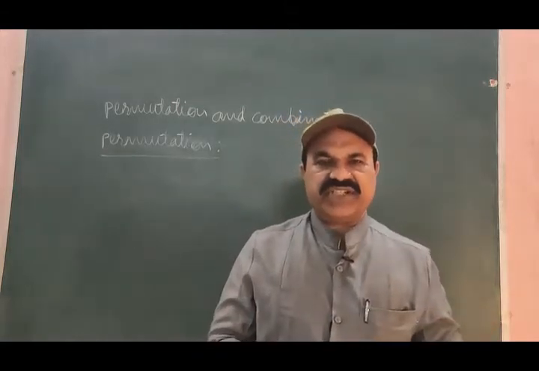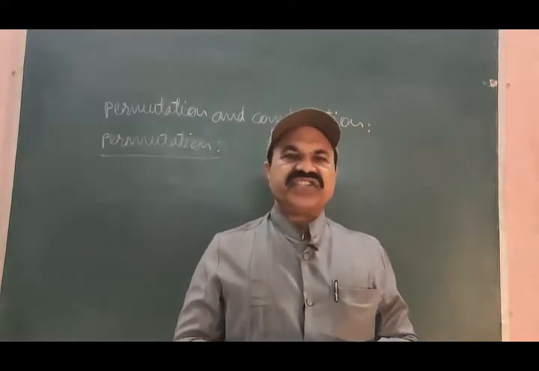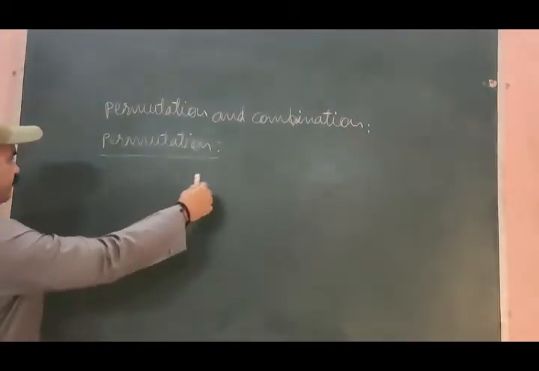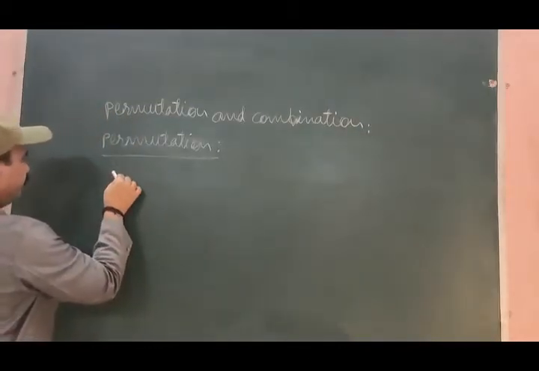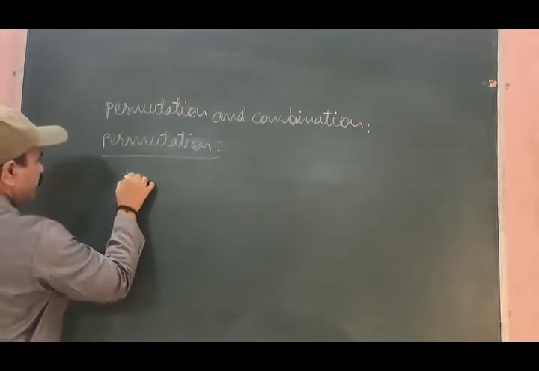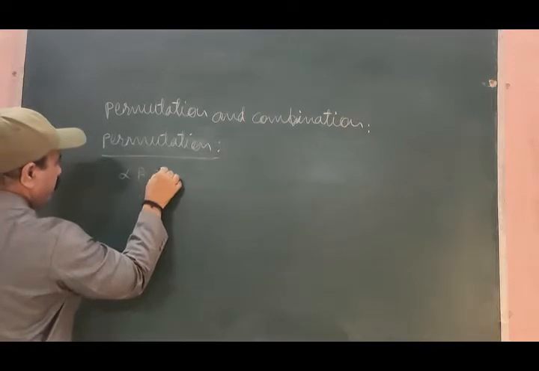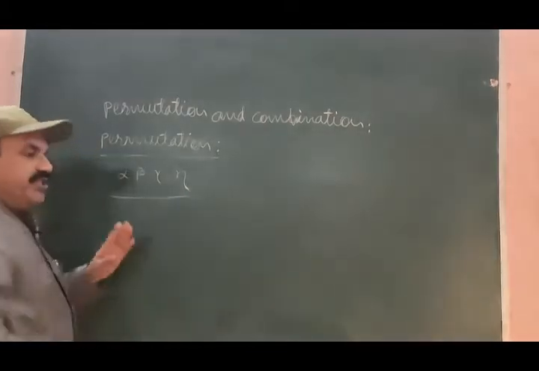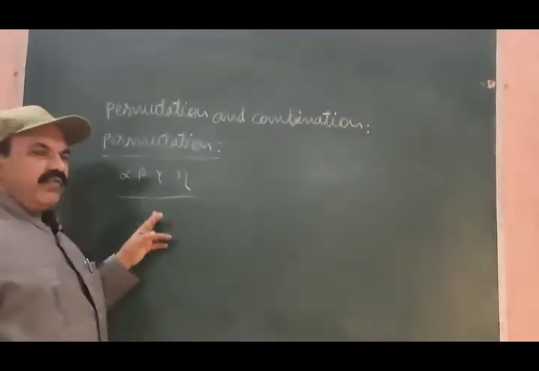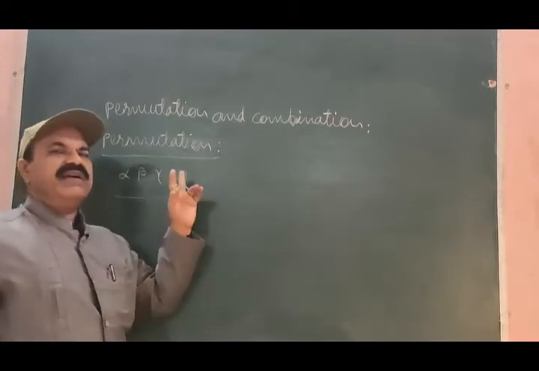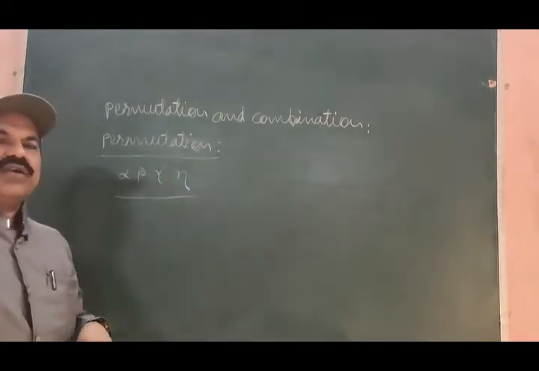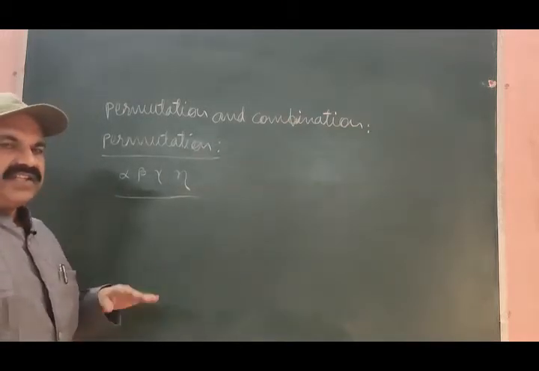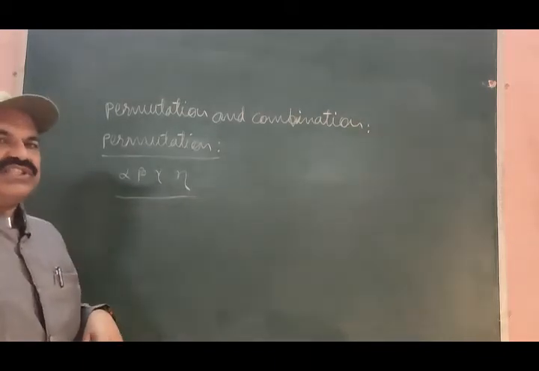For simplicity, let us consider any four distinct objects. Let me consider these four objects: alpha, beta, gamma, eta. These are four distinct objects. Let us try to have permutations of these objects.